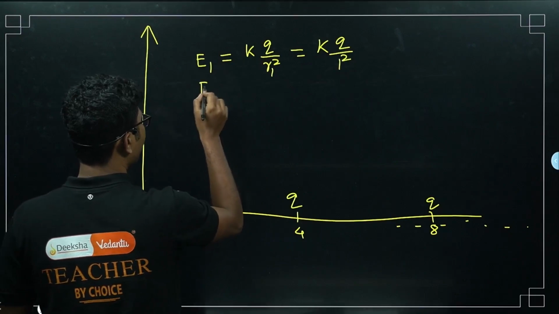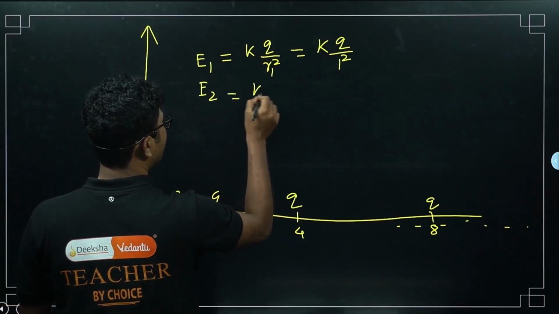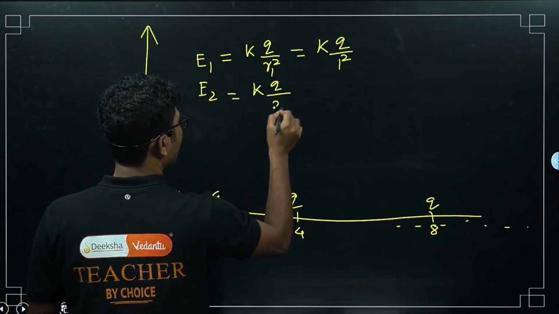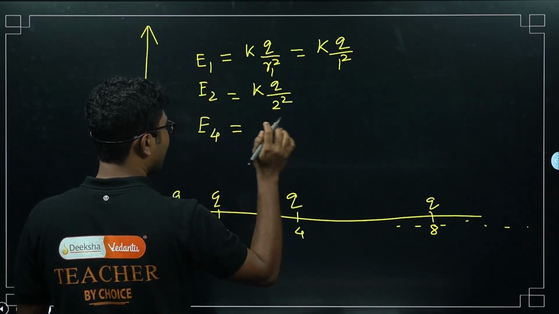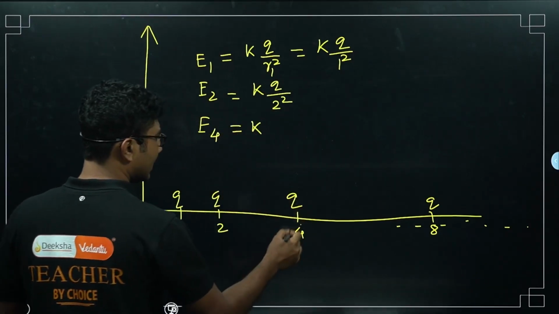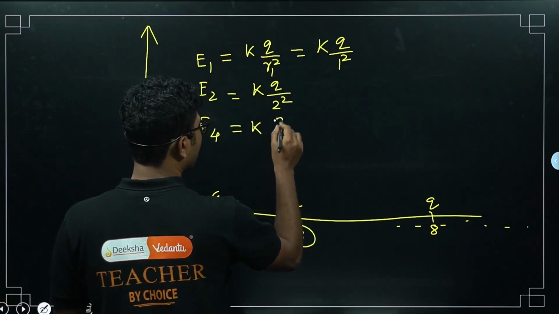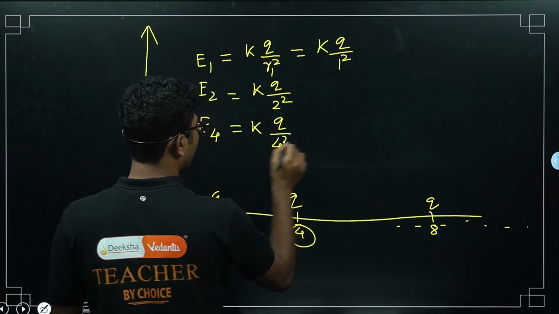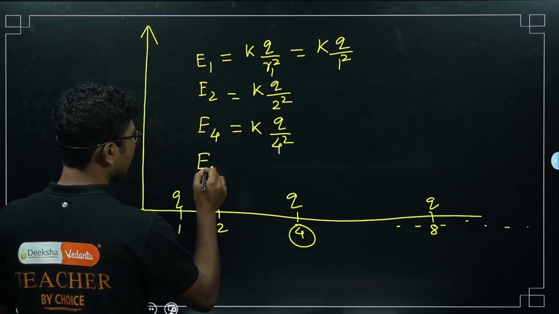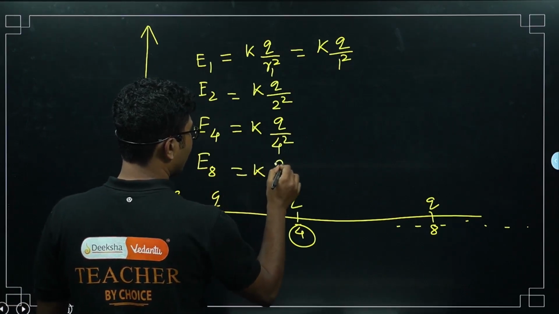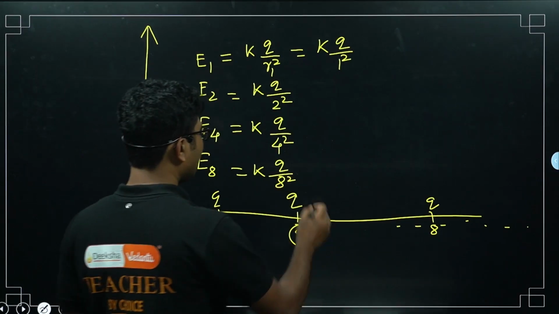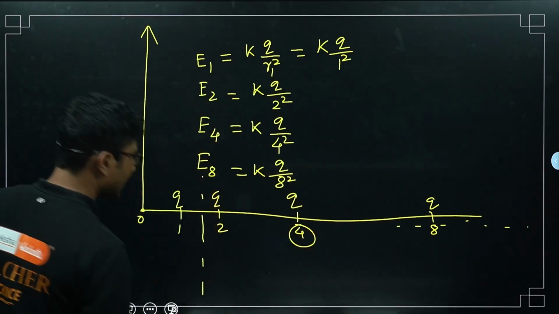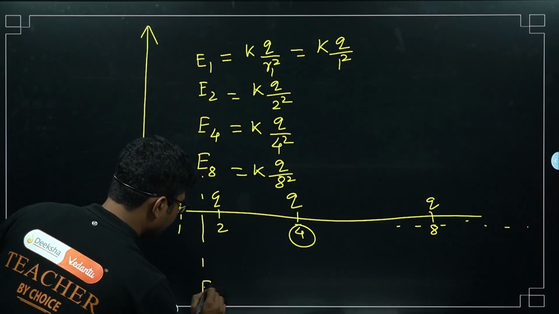What is E2? E2 is KQ by 2 square. E3 is not here. I am just writing according to the coordinates, that will be easier to remember. E4 is KQ by 4 square. What is E8? KQ by 8 square. Like that it continues for all the charges till infinity.